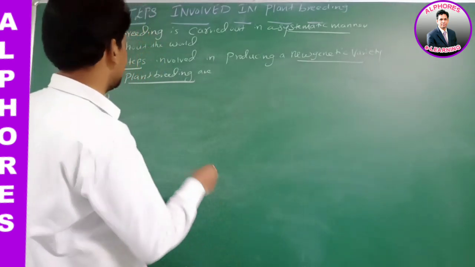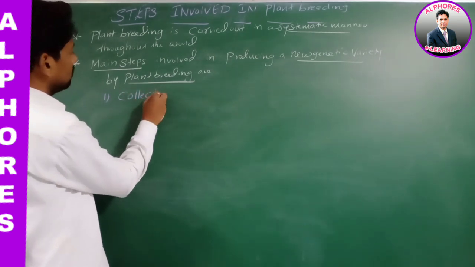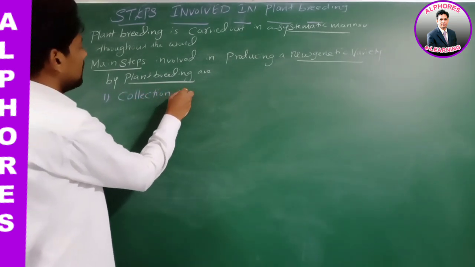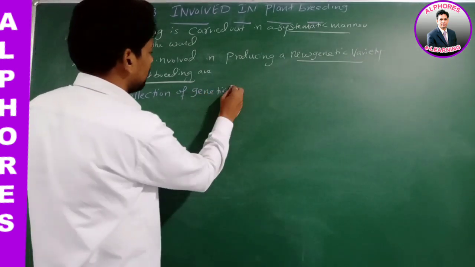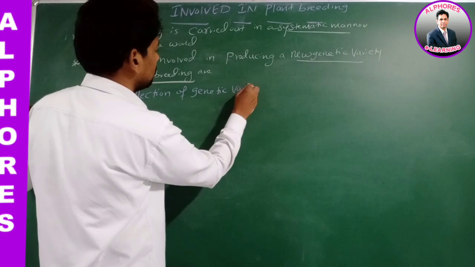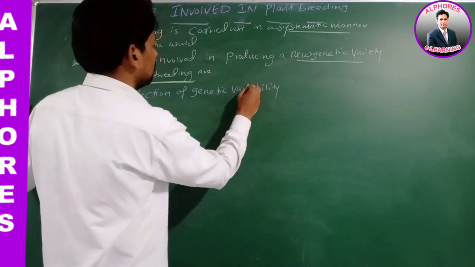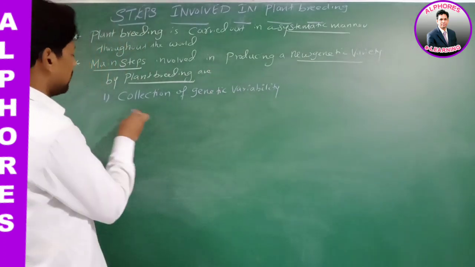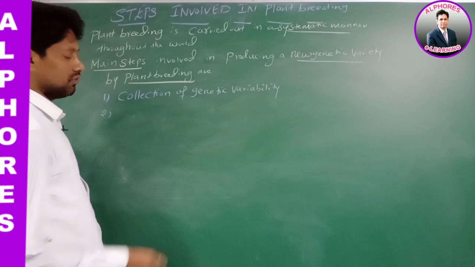The first step is collection of genetic variability. Number two, evaluation and selection of parents.